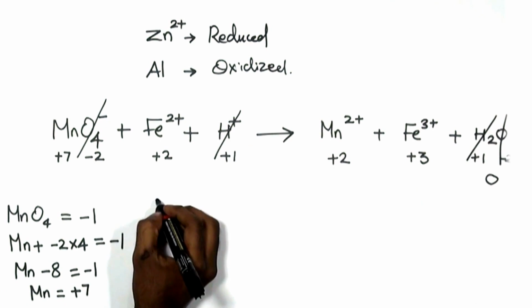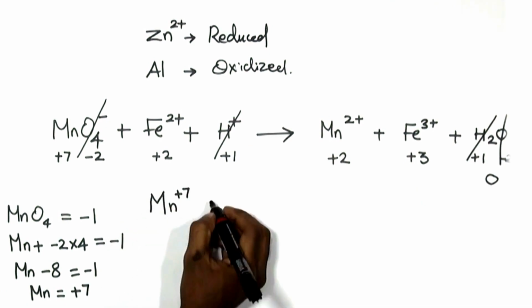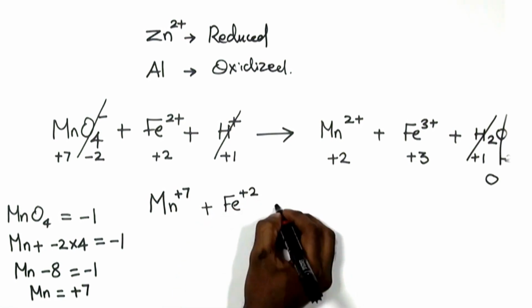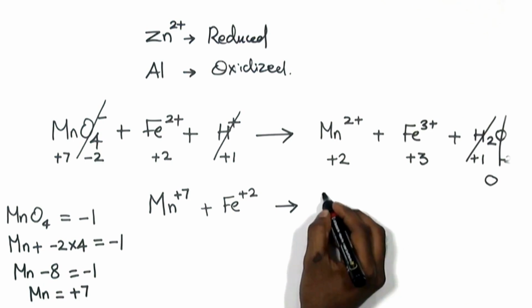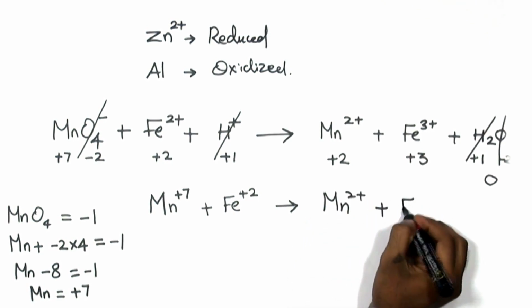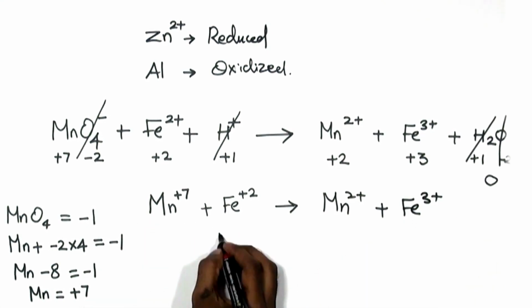Now we ended up with an ionic equation as Mn7+ plus Fe2+, which gives Mn2+ and Fe3+.